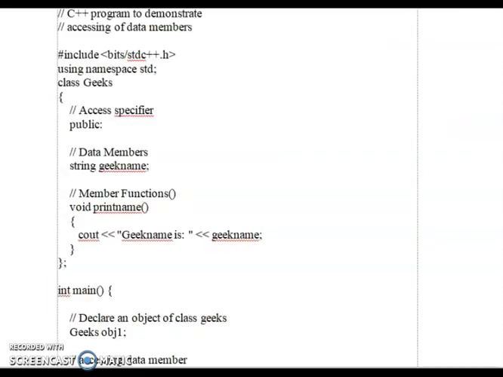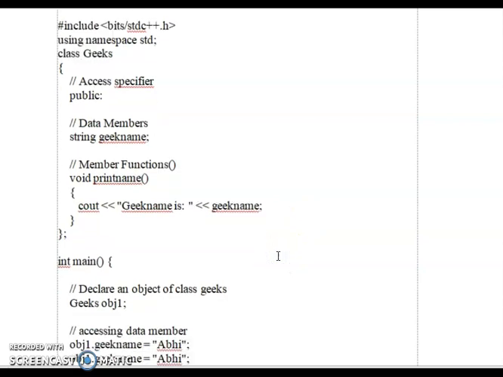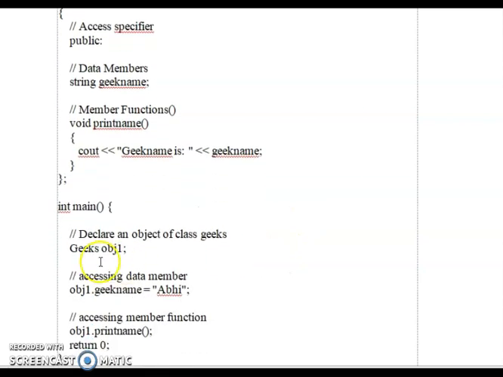This is a sample program for accessing data members in C++. Here the class name is Geeks, the access specifier is public, the data member is geekname, and the member function will print the name. We print the geekname. So here we declare an object of the class, geek object 1.